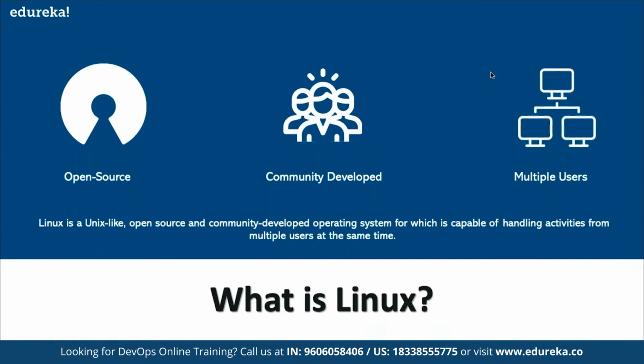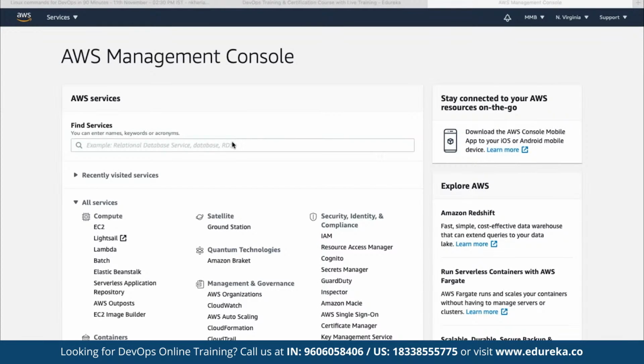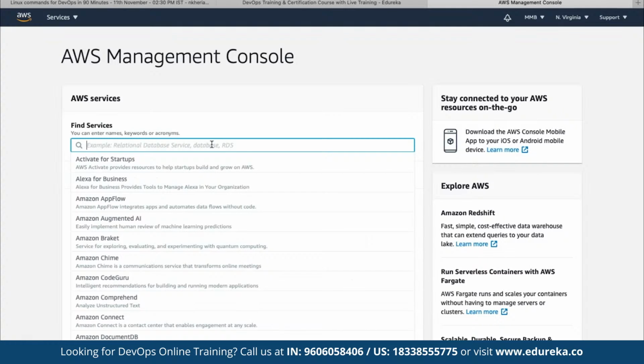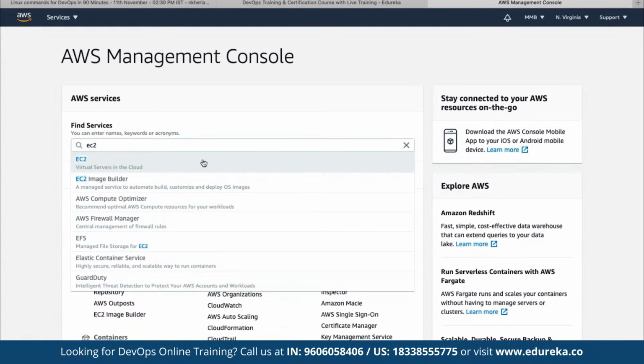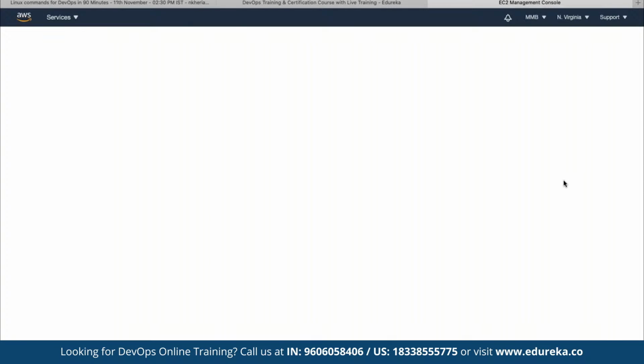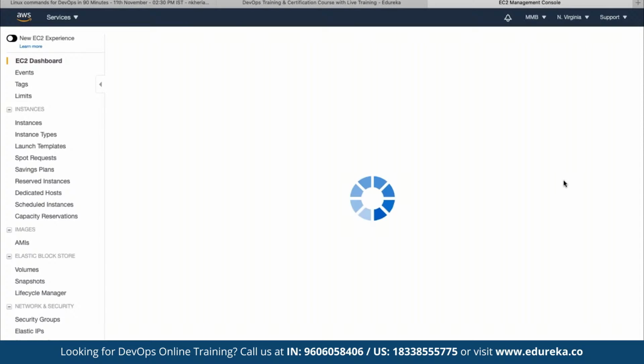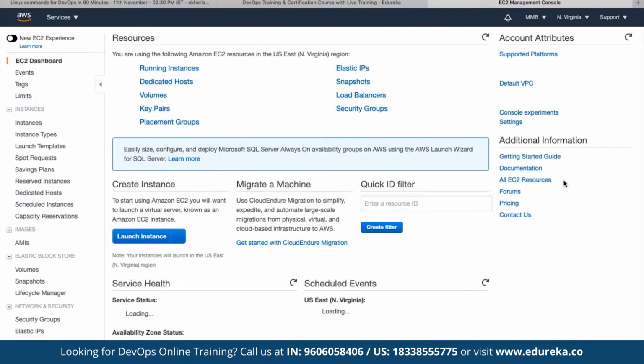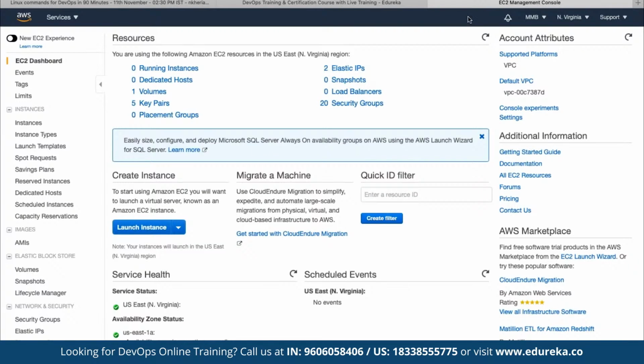So for that, we are going to make use of a cloud platform to launch a sample EC2 instance. We are going to use our AWS cloud so that we can provision a sample virtual instance and perform all the activities on top of this EC2 instance. We can use any platform, even a local VirtualBox if we have access to it, or we can use our account access to AWS, GCP, Azure, or any platform in order to get started.